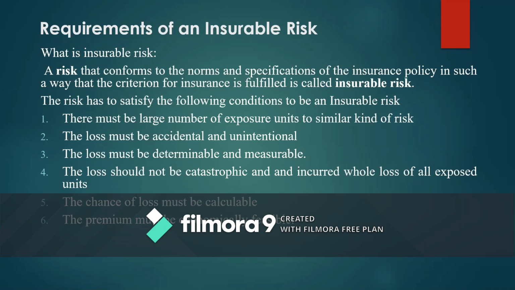What is insurable risk? A risk that conforms to norms and specifications of the insurance policy in such a way that the creation for the insurance is fulfilled is called an insurable risk. It means that all the risks are not covered under an insurance contract. There are specific risks which are notified and acceptable that are covered under an insurance contract. Insurance companies cannot compensate any type of risk that business people incur. A policy cannot be taken on all types of risks. Insurable risks are specific in nature.